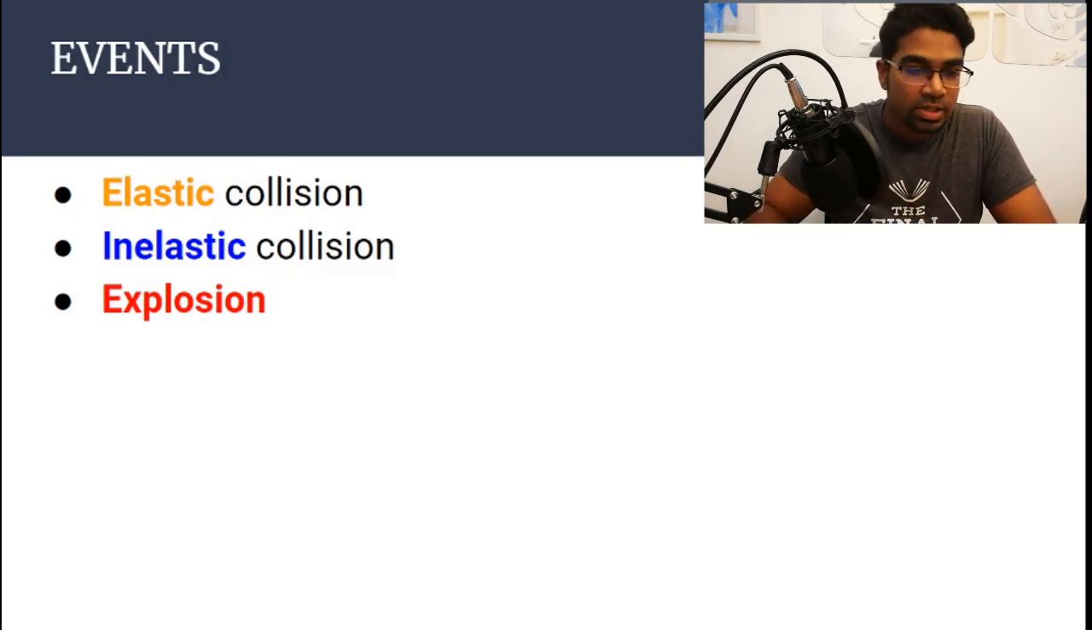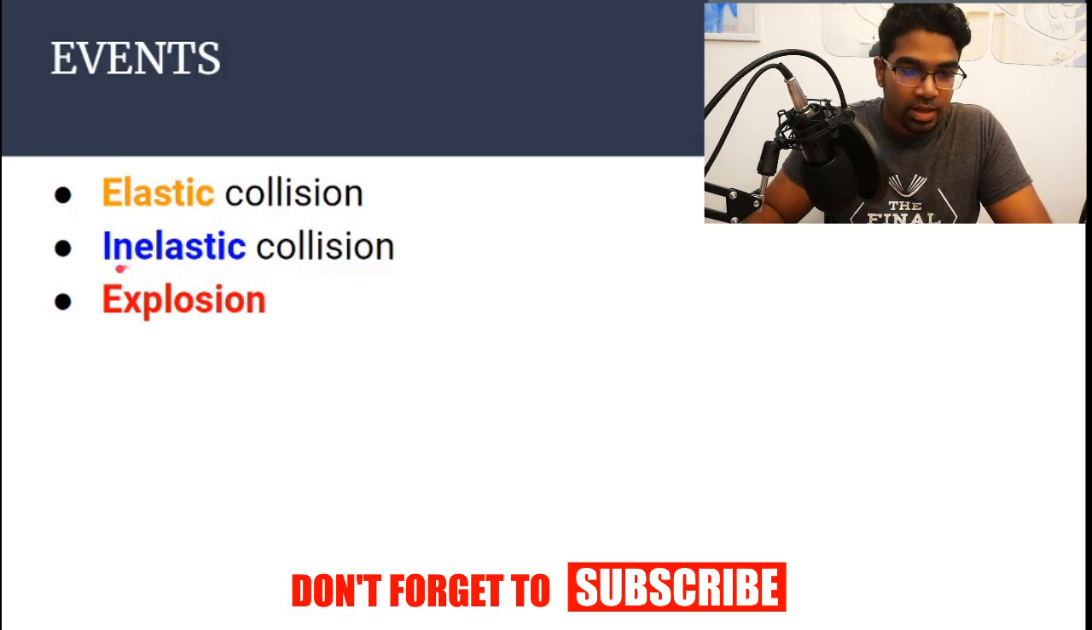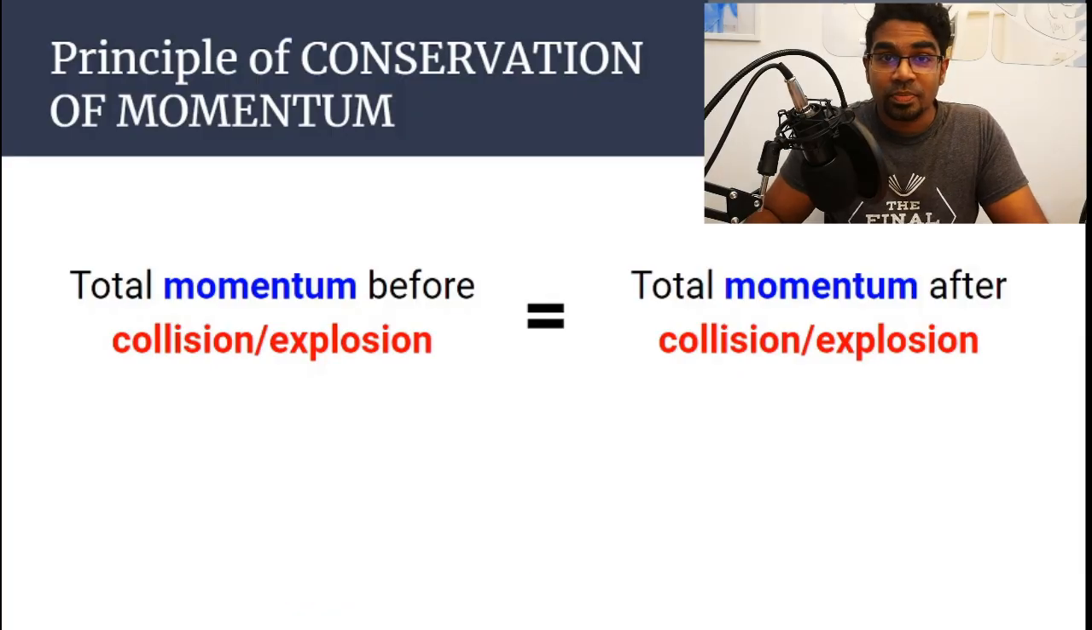Now there are two types of collisions, namely the elastic collision as well as the inelastic collision. We'll go through the differences later. And then explosion is a separate occasion on its own. So once again, the principle of conservation of momentum simply states that the total momentum before a collision or explosion is the same as the total momentum after a collision or explosion.